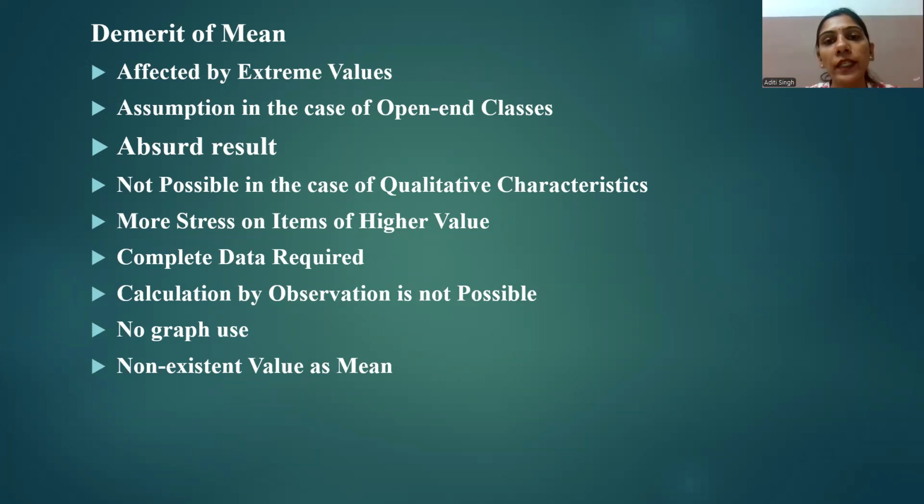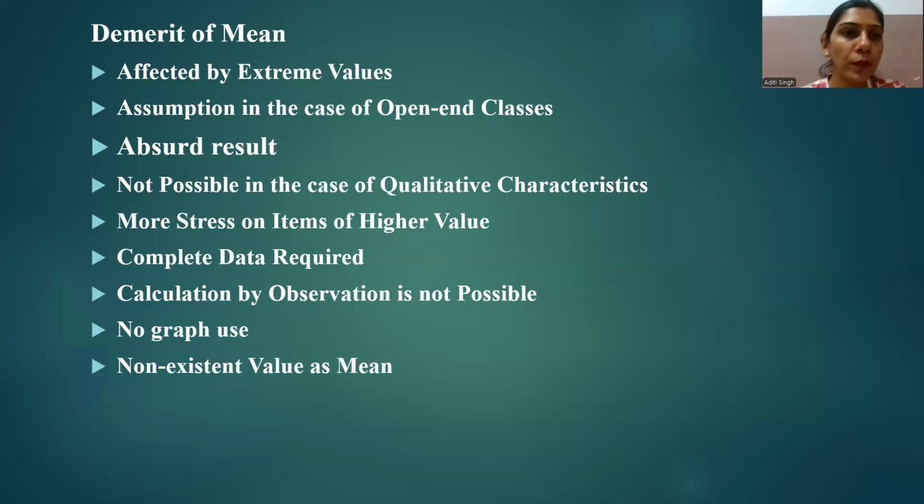An arithmetic mean or arithmetic average might sometimes be a fictitious figure that does not exist in a series. Like 10, 12, 19, and 27 have an arithmetic mean of 17. But there is no item in this series that has a value of 17. So sometimes the mean provides a non-existing value.